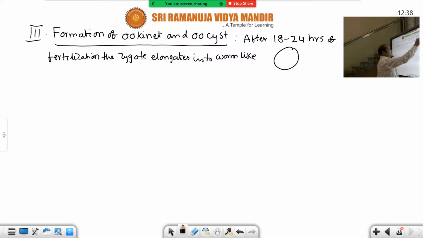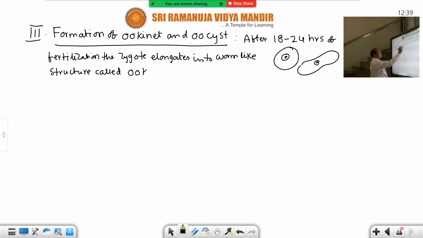This is a round zygote, and it elongates like this, like a worm. It is the moving stage of the zygote. So this is a change: this is the original zygote, this is the changed zygote. The zygote elongates into a worm-like structure called ookinete, otherwise called vermicule, because it is worm-like.